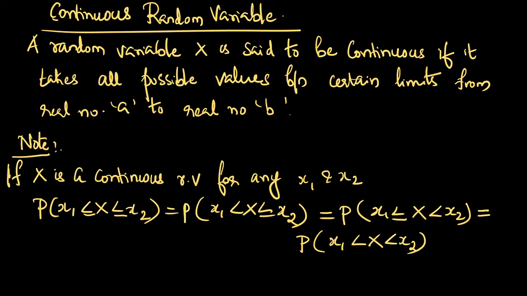If x is a continuous random variable, then for any x1 and x2 the following equalities will hold. That is, p of x1 less than or equal to x less than or equal to x2 is equal to p of x1 less than x less than or equal to x2, equal to p of x1 less than or equal to x less than x2, equal to p of x1 less than x less than x2.